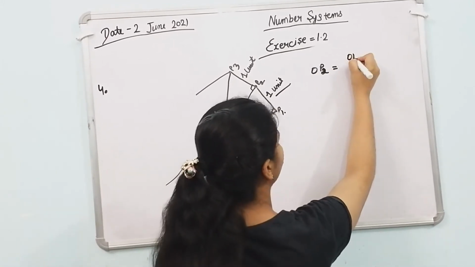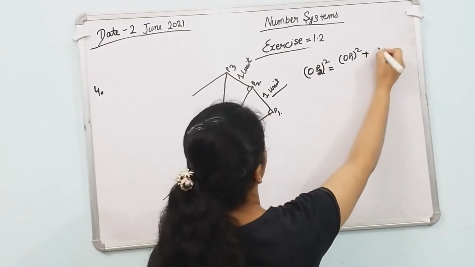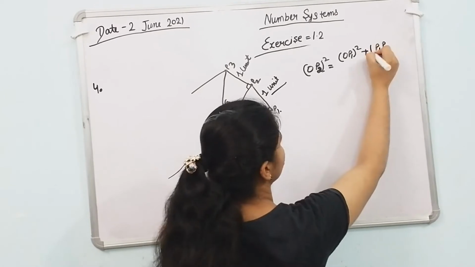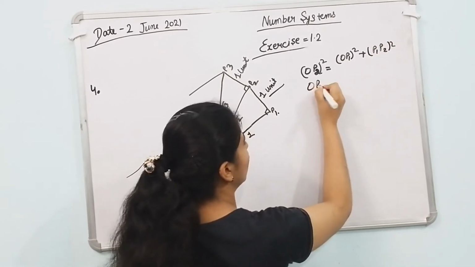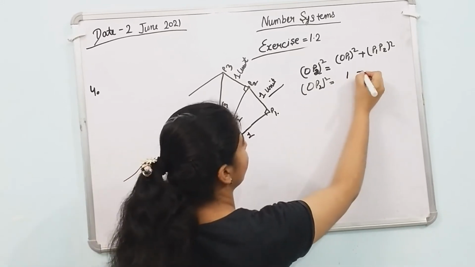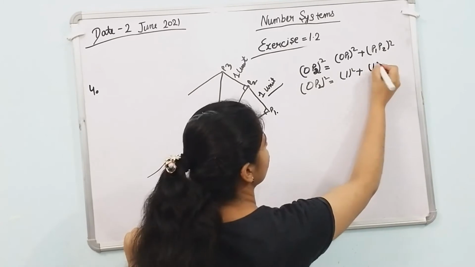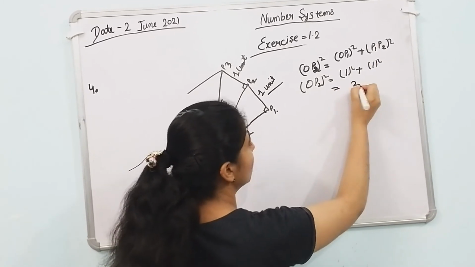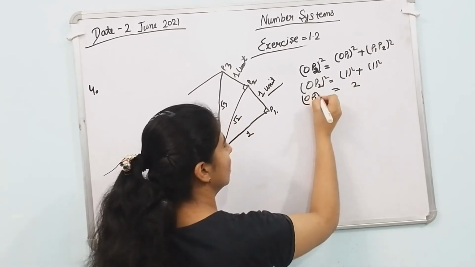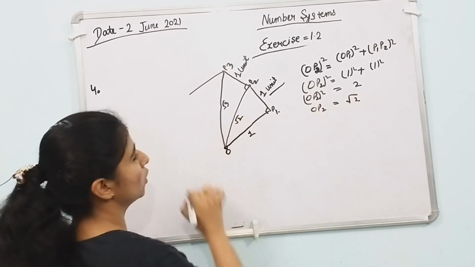OP1 squared plus P1P2 squared equals OP2 squared. OP1 is 1 plus P1P2 is 1, squared, 1 plus 1, 2. OP2 squared, OP2 equals under root 2. This is under root 2.